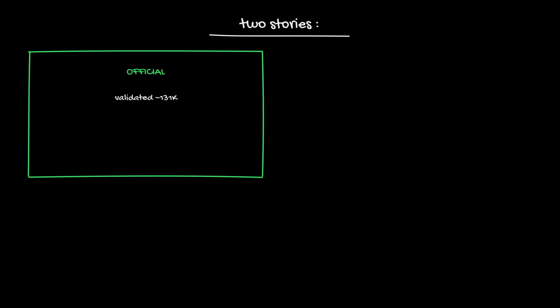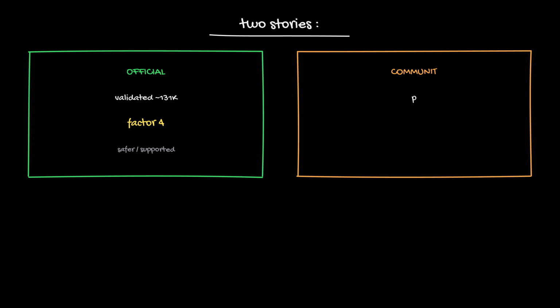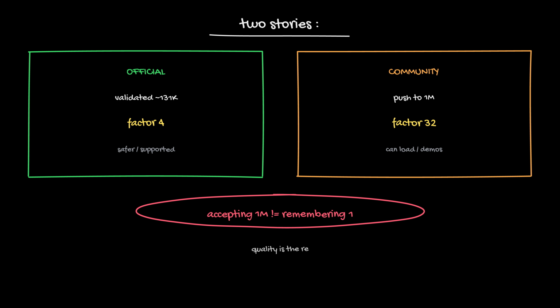Official story versus community story. Qwen says, we validated YaRN up to about 131K. That is factor 4, safer, supported, recommended when you need long docs. Community says, push factor 32 and ask for 1M. That can load, that can run passkey demos. That does not mean every token is equally useful. Accepting 1M tokens is not the same as remembering 1M tokens well.